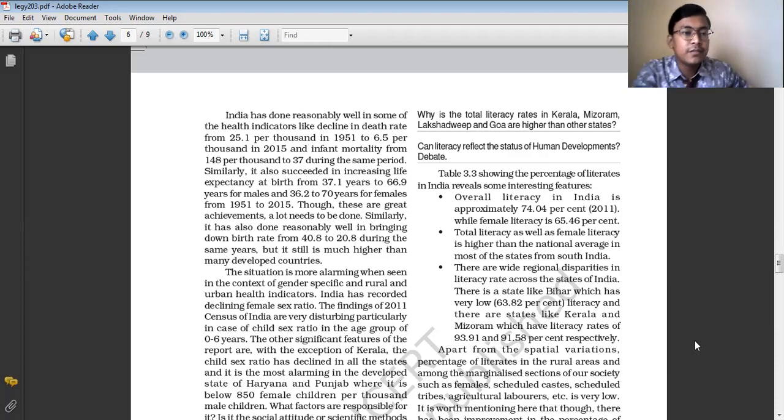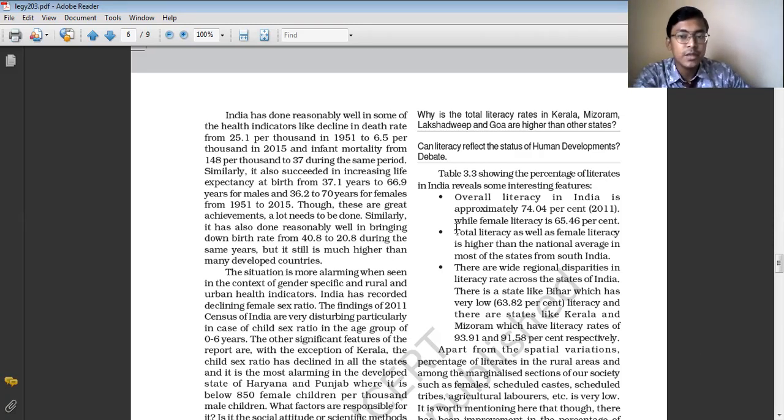There are three interesting facts about the literacy of our country. The overall literacy of our country is around 74.04%. That means 74% of the total population is literate, and only 65.46% of females are literate. That means the percentage of female literacy is very low.